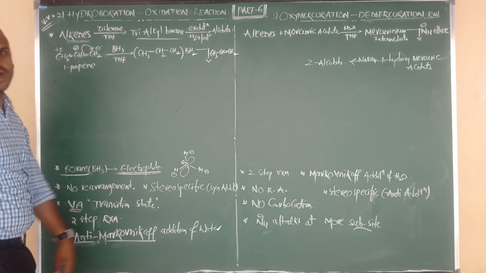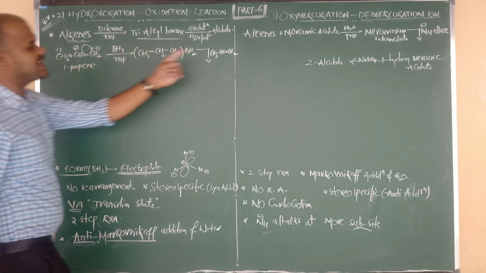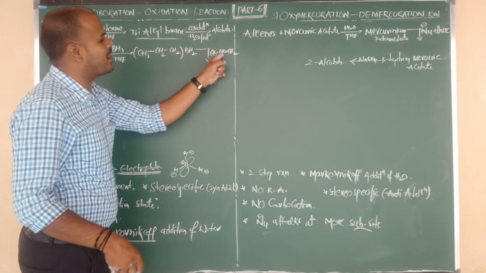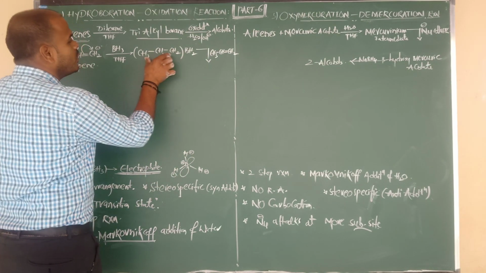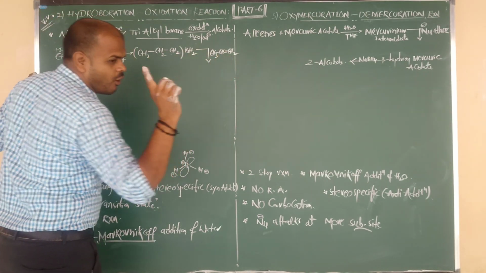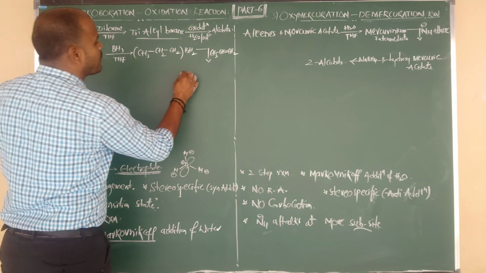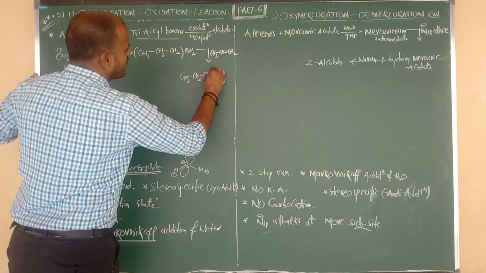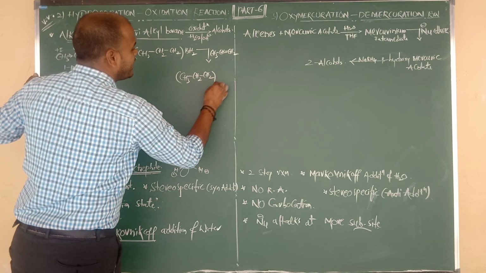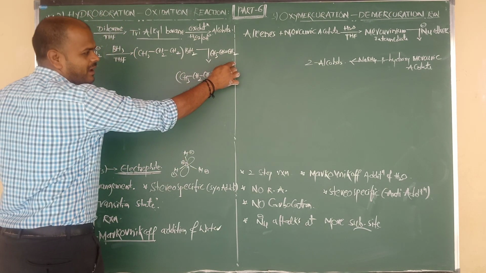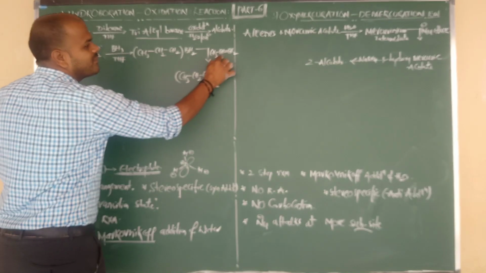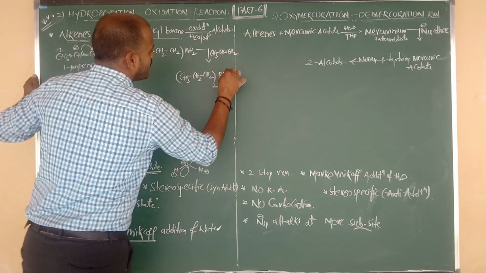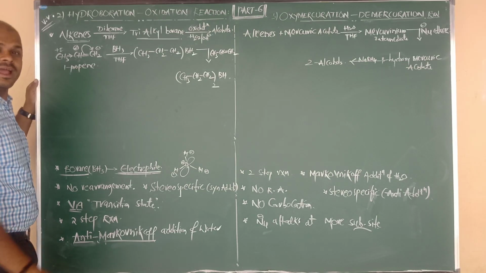Again we follow the same mechanism. The central CH has a plus charge and is attacked by H minus, so a hydrogen must be shifted here. Now how many propyl groups do we get? 2 propyl groups, CH3 bonded to CH2 bonded to CH2, taken twice. To the CH we give 1 hydrogen, so the remaining group is only BH. This again acts as an intermediate.